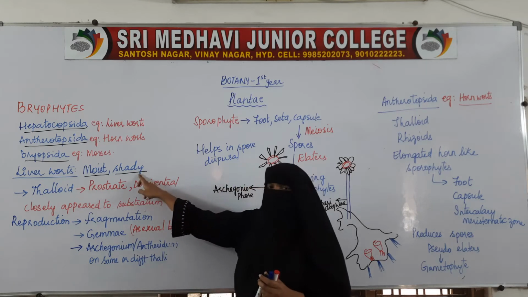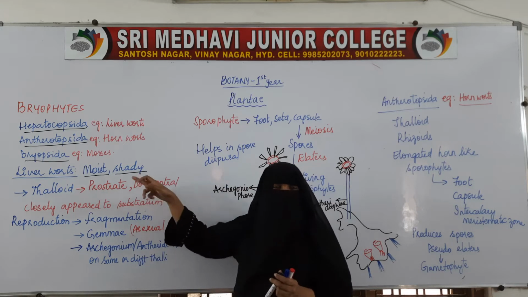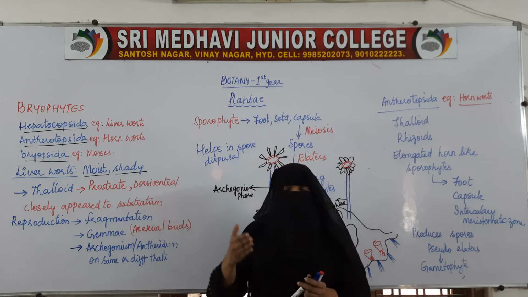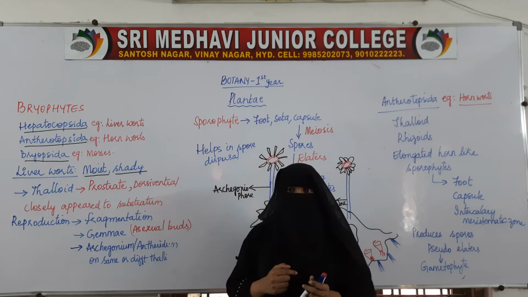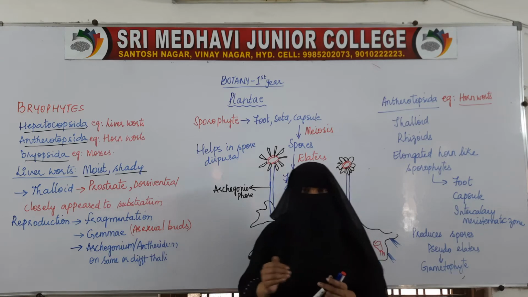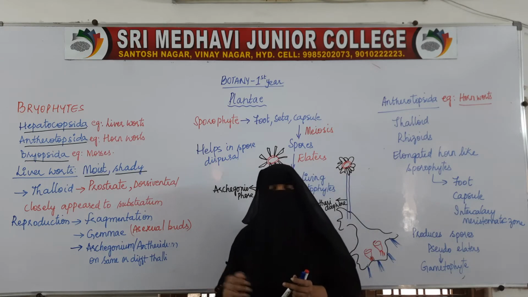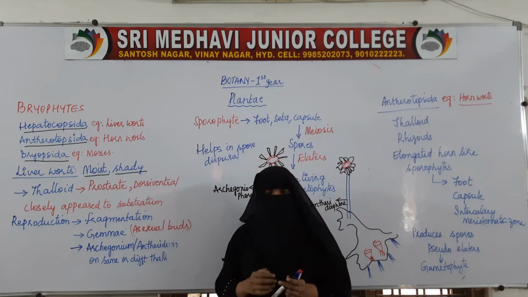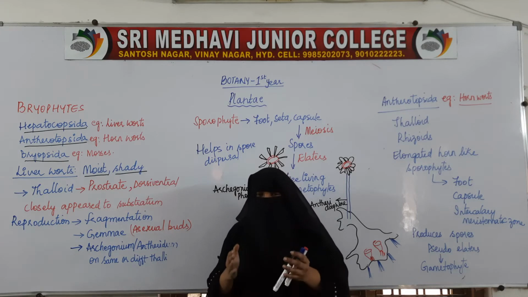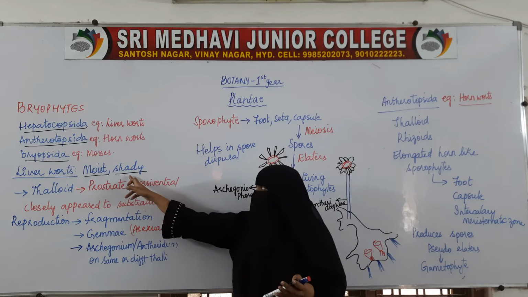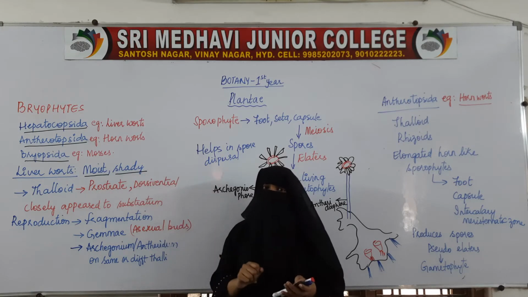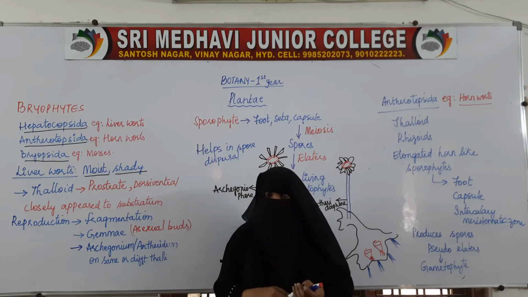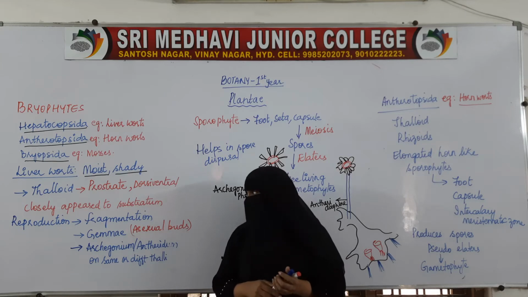So they live in moist and shady places like near the banks of streams, on the barks of trees, in woody areas, or on rocks which are near the beaches or near water bodies. They are mostly present in moist and shady areas where moisture is present and water is available.